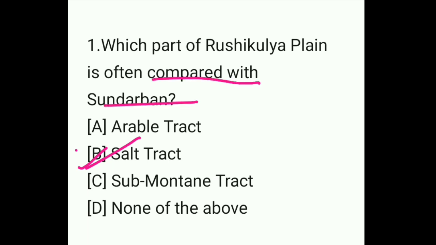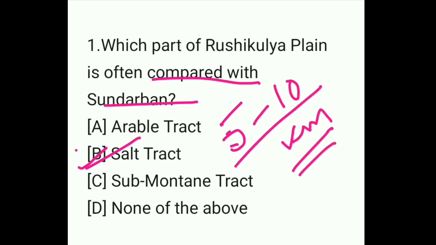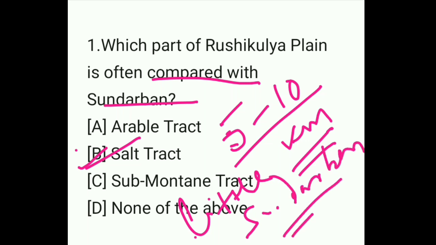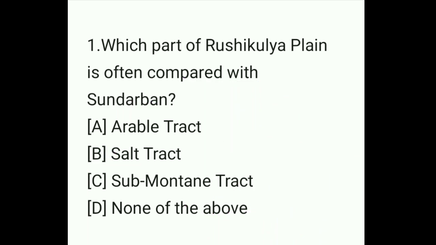Salt tract is a narrow belt and it stretches about 5 to 10 kilometer inland, and it is not suitable for agriculture. This is also known as Little Sundarban. Clear? So let's move on.